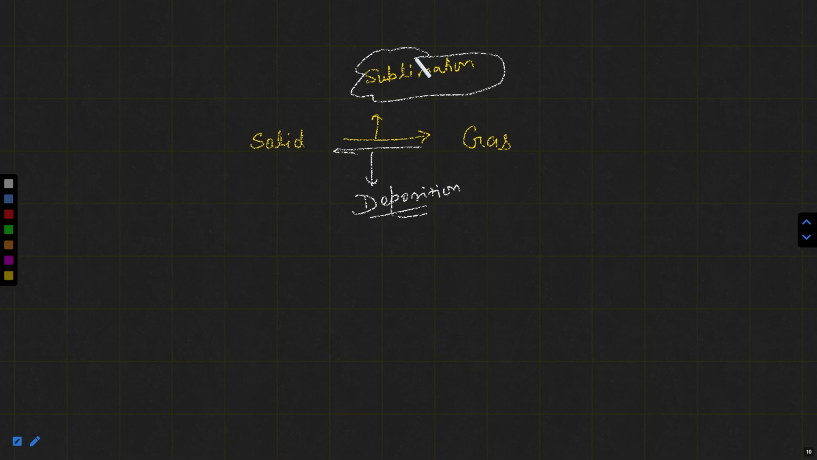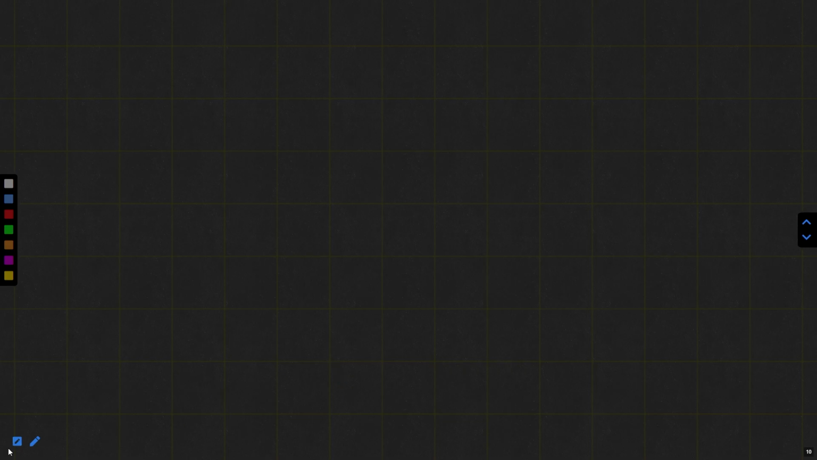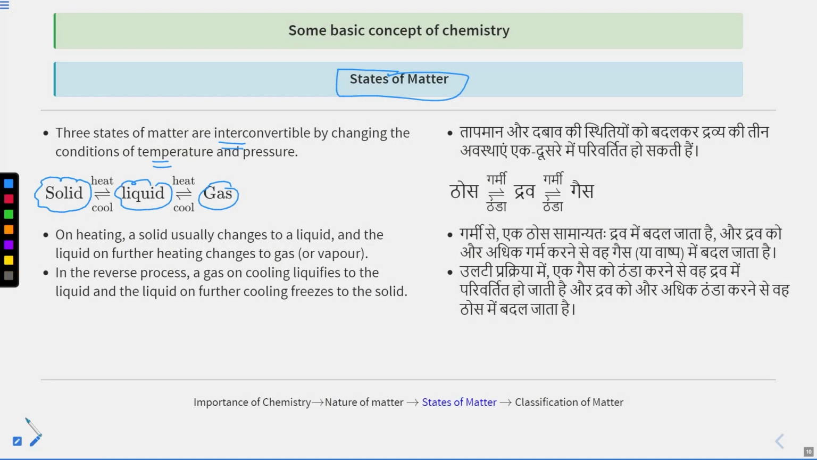conversion without passing through the liquid state is named deposition, like frost is an example of deposition. Okay, so this is about the interconversion of states of matter.